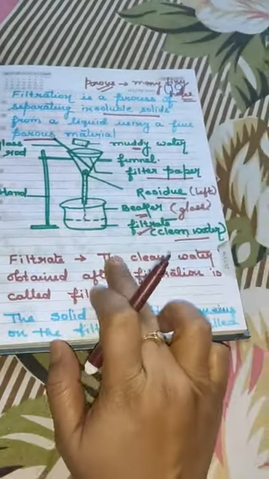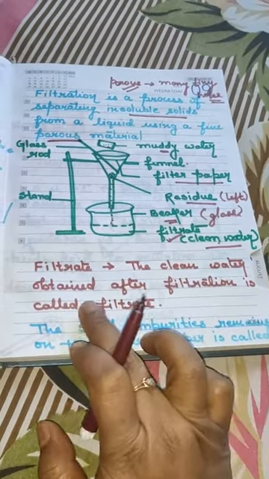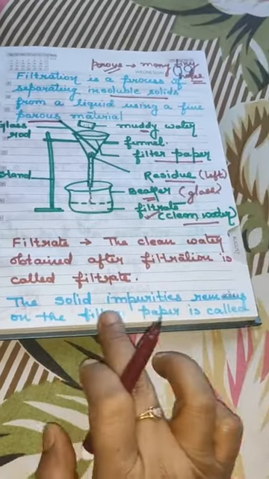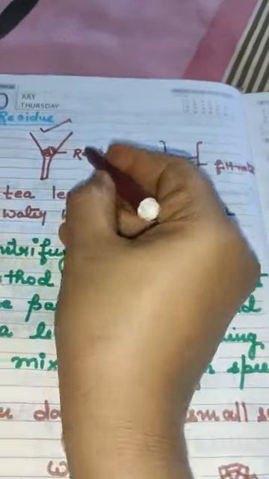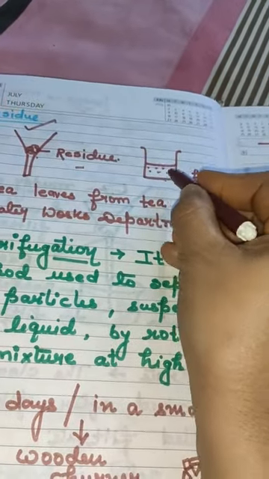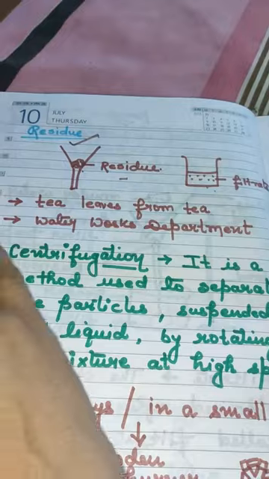Now what is filtrate? The clean water obtained after filtration is called filtrate. The solid impurities that remain on the filter paper are called residue. What is left in the funnel is residue, and what is obtained in the container is known as filtrate.